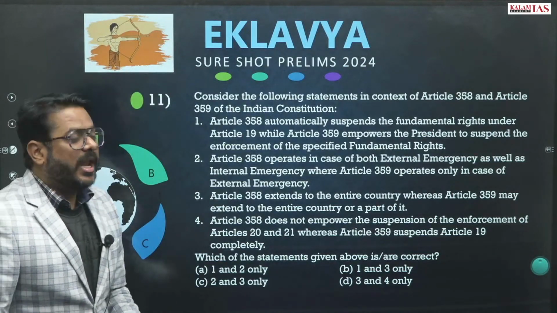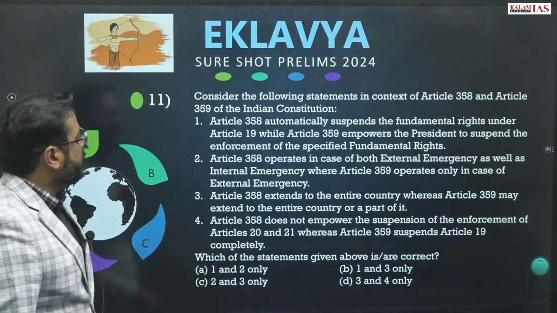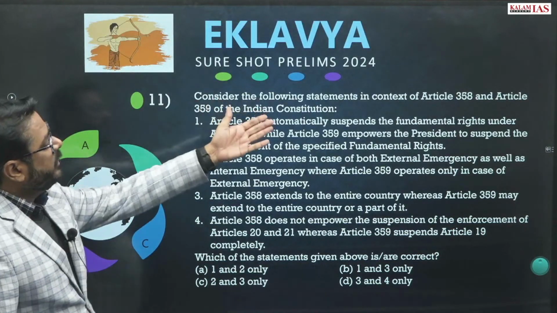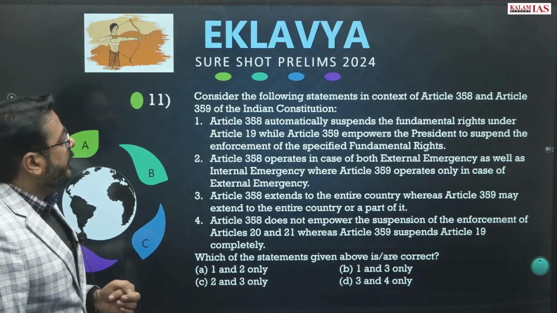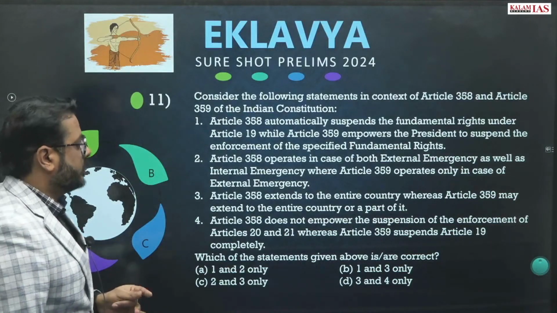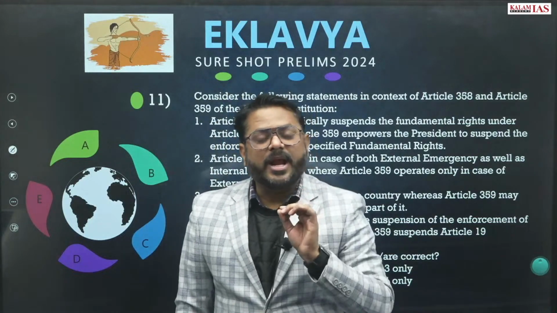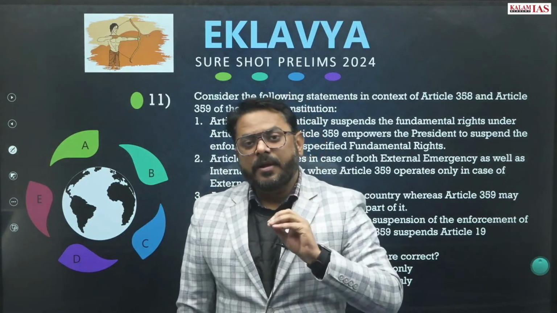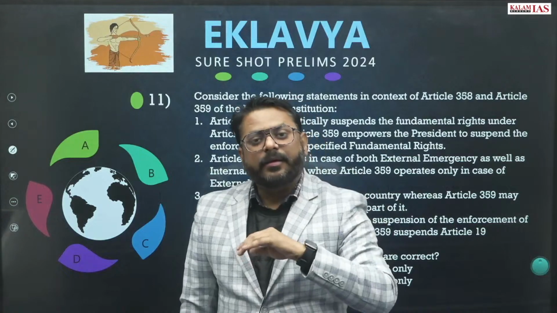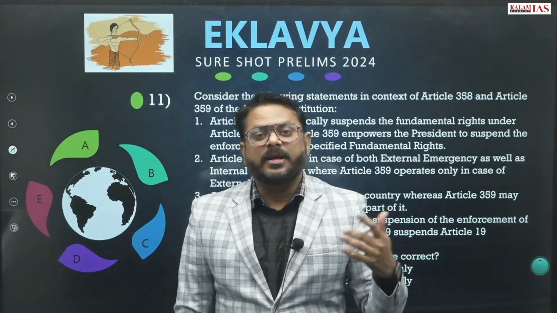Come to question number 11. Question 11 is: consider the following statements in context of Article 358 and Article 359 of the Indian Constitution. Now, these Articles 358 and 359 of the Indian Constitution act when a national emergency is being implemented.